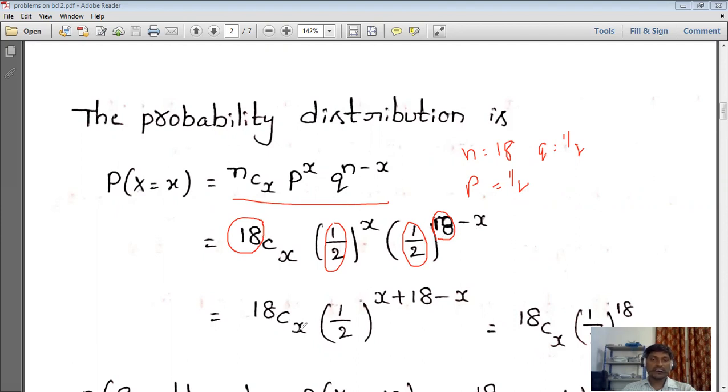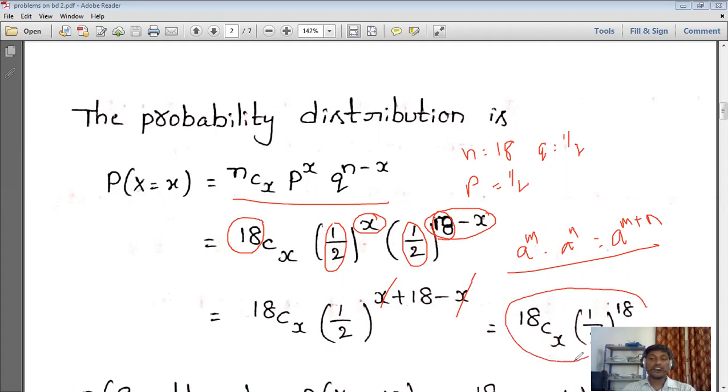So here it is 18Cx, and this is in the form of a power m into a power n. Simply we can write a power m plus n. Here m is x, and in place of n we have 18 minus x. Now we are adding those two by applying this formula, a power m into a power n is equal to a power m plus n. So 1 by 2 whole power x plus 18 minus x. Here the x will cancel, and what remains is 18Cx into 1 by 2 whole power 18. So this is the remaining one after substituting.